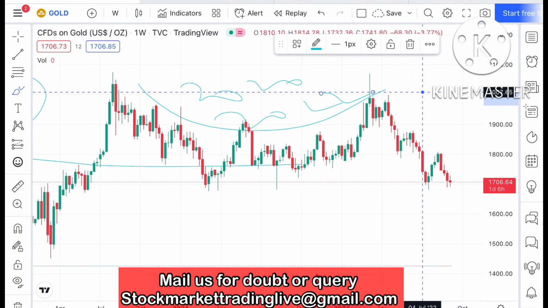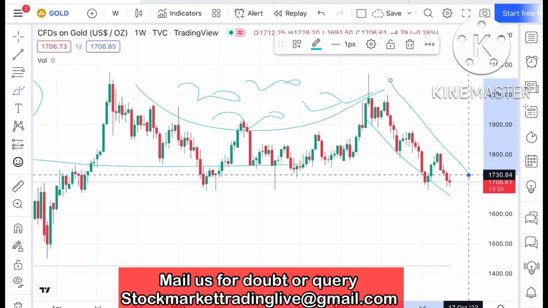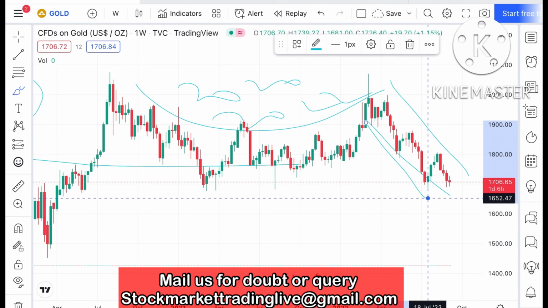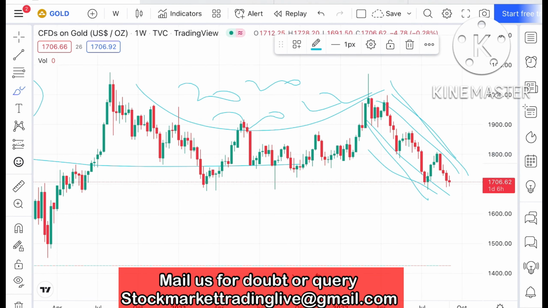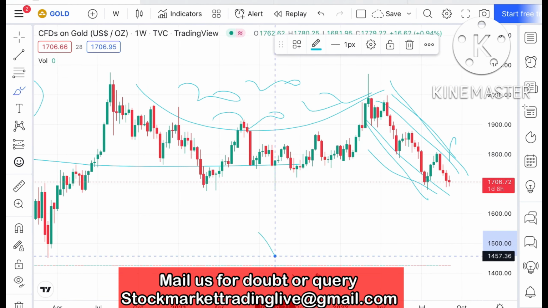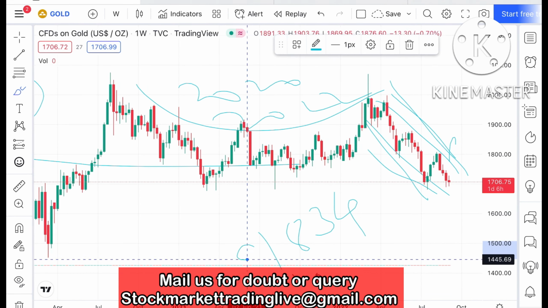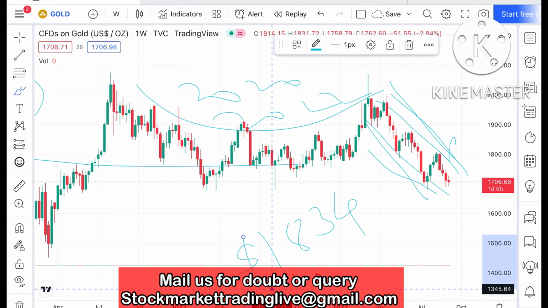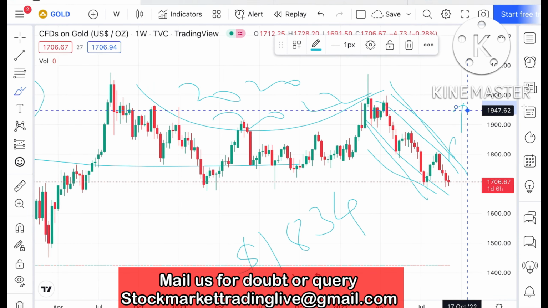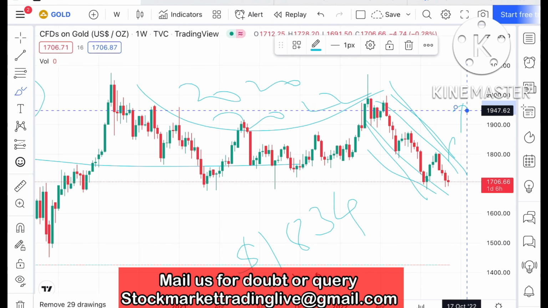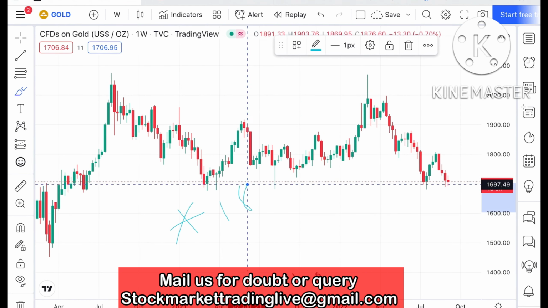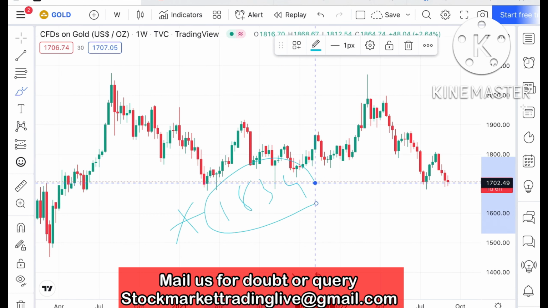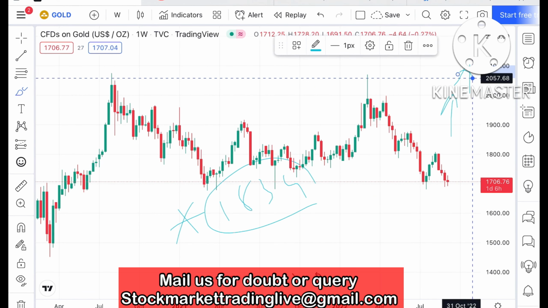After that, we have seen a continuous downfall. Suppose this is the handle of the cup and handle pattern. If it goes above a level of around 1834, there will be high chances that it can form a cup pattern, and from there it can go further upside. Note down that 1834 is a key point. If this level sustains, there is a probability of moving further upside.